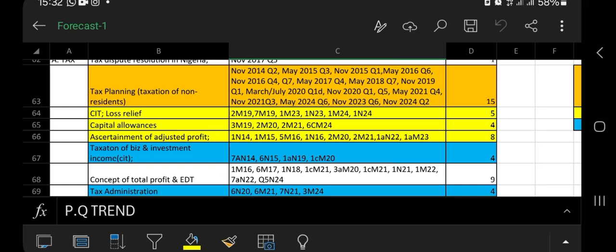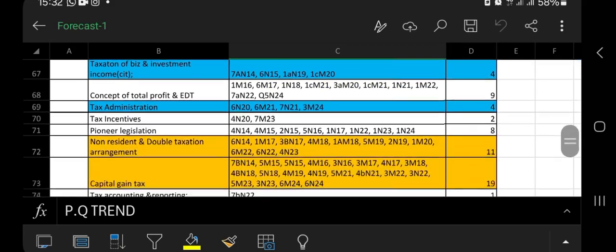Okay, the next category are those in yellow, starting with your CIT and loss relief. This was examined, in fact, the entire year last year, but you still want to pay attention. Then your capital allowance was last examined in May 2024. Also pay attention. Then your ascertainment of adjusted profit was last examined in May 23. So please also pay attention.